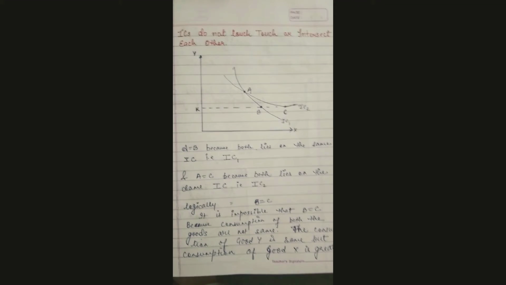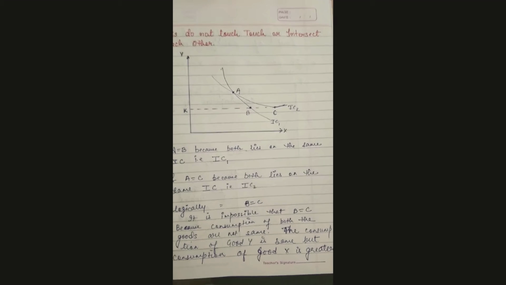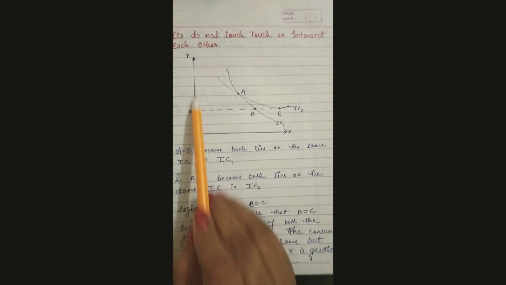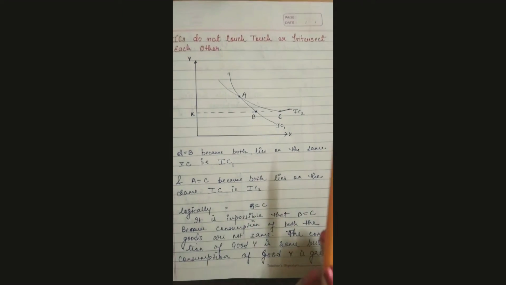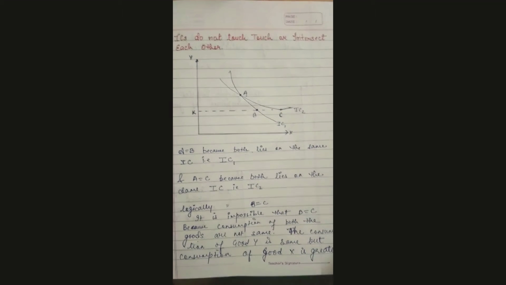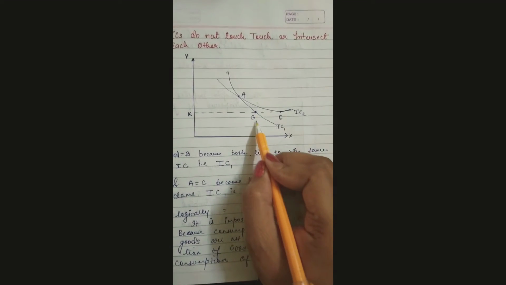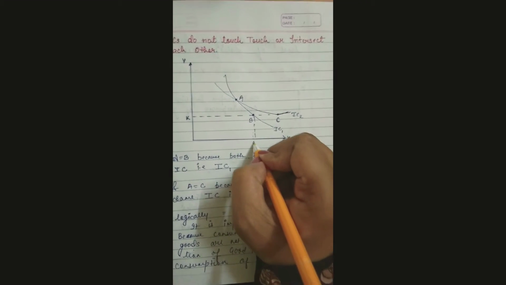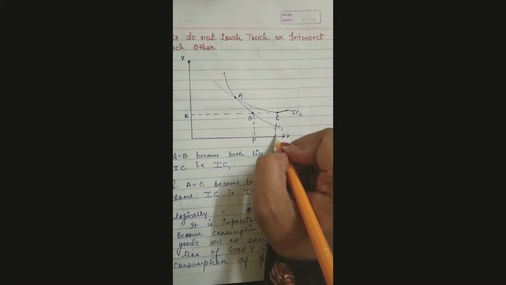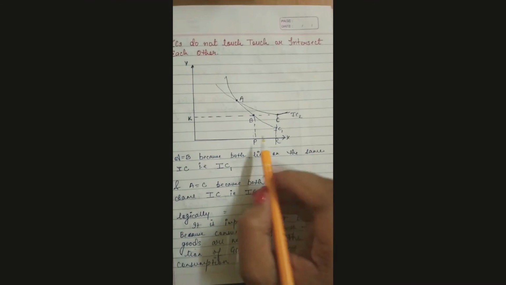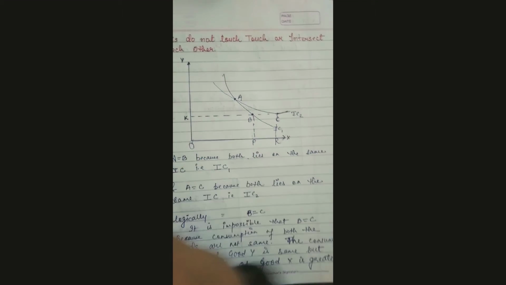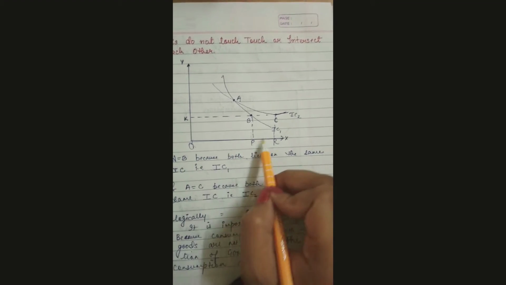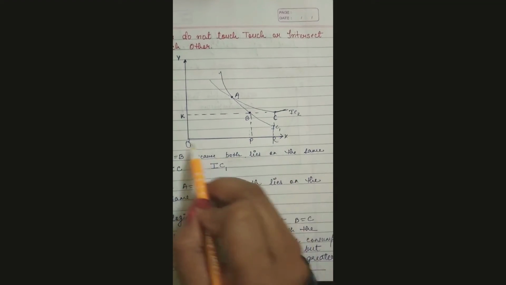It is impossible that B is equal to C because consumption of both the goods is not the same. The consumption of good Y is the same. On the Y axis you can see it is the same because it lies on the same point. But on the X axis, it is not the same. Just see B. If I draw a line from here, let us take it as P, and at C if I draw a line, let us call it R. Obviously OR is greater than OP.